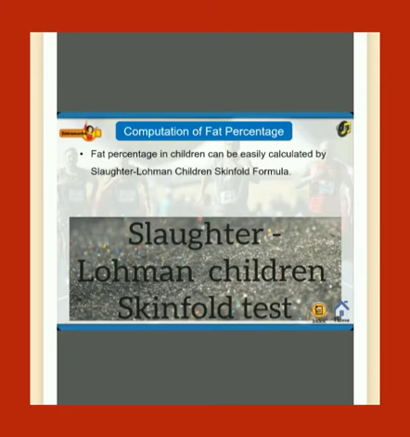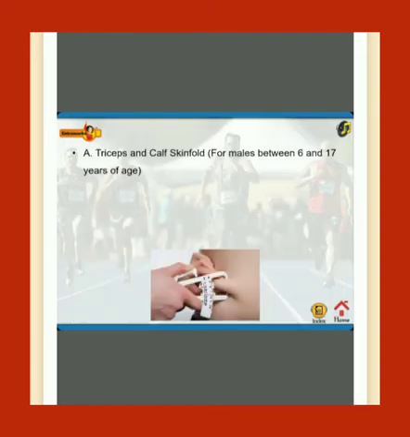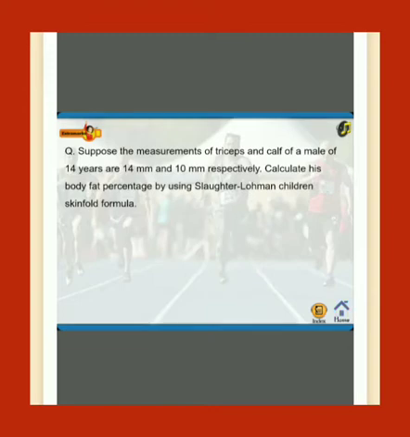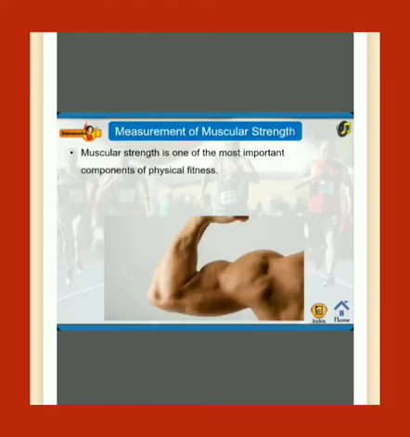Computation of fat percentage. Fat percentage in children can be easily calculated by the Slaughter-Lohman children's skinfold formula. It prescribes different formulas for male children and female children. A. Triceps and calf skinfold for males between 6 and 17 years of age. Let us understand this with the help of measurement of muscular strength.